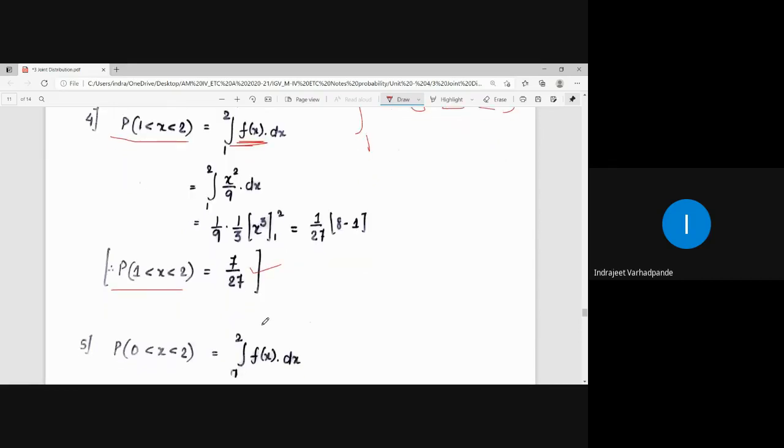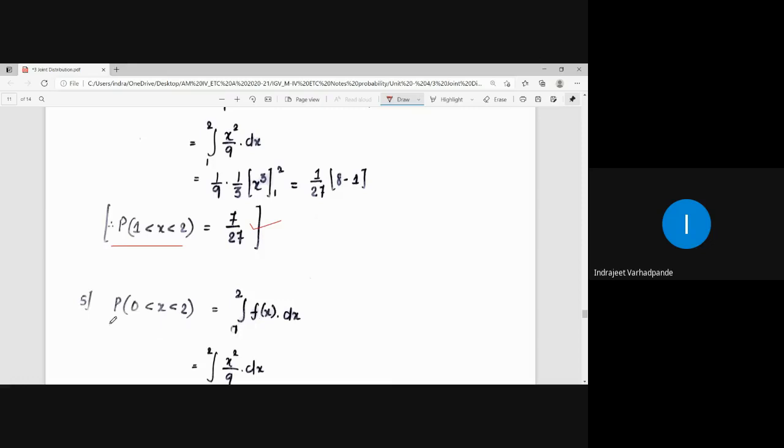Mostly you will be coming across examples related to the continuous random variable. Discrete random variable ka one example we have done. K square, 7k, 2k. Therein we calculated the value of k after taking the summation of all the values and equating with 1. Lastly क्या पूछा है? Probability for 0 less than x less than 2.